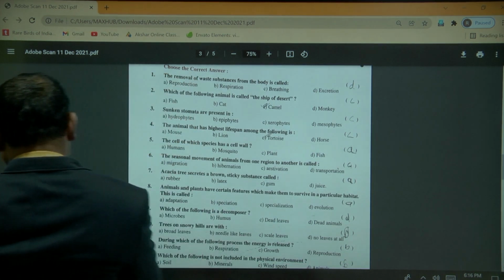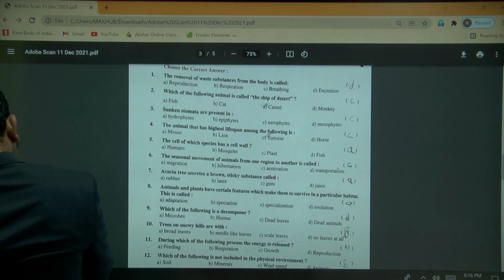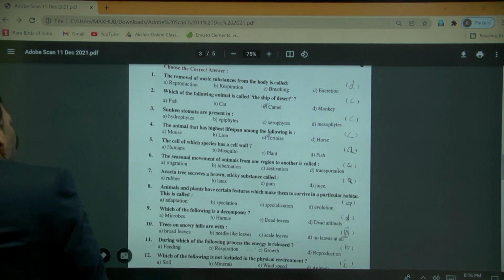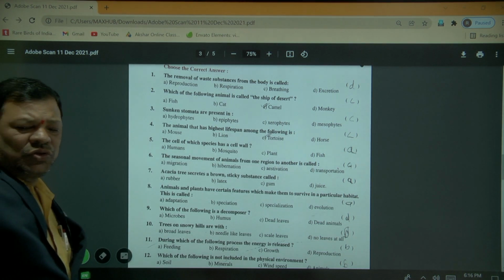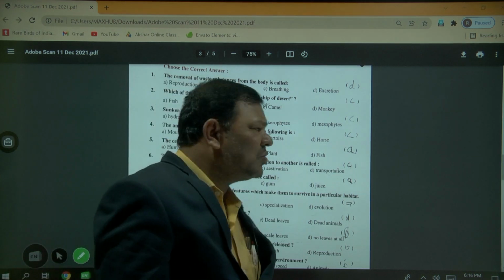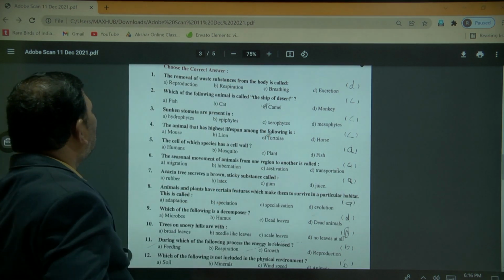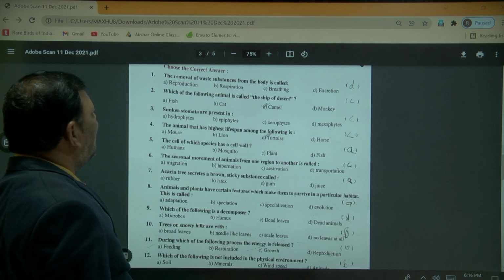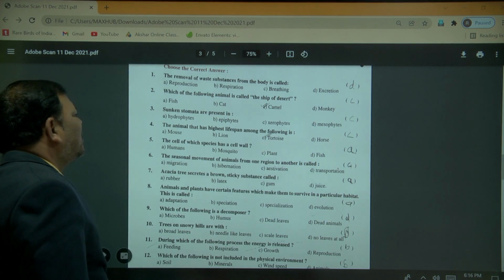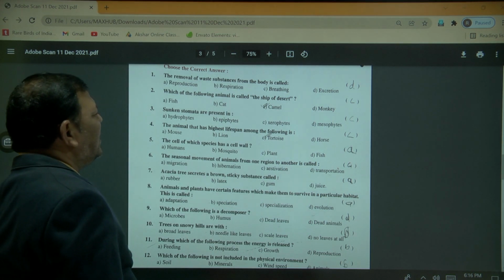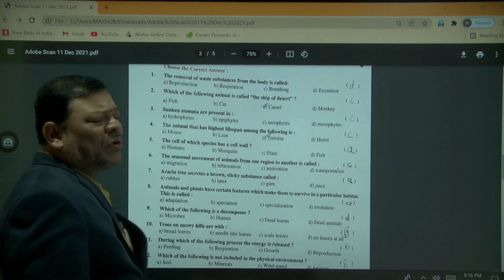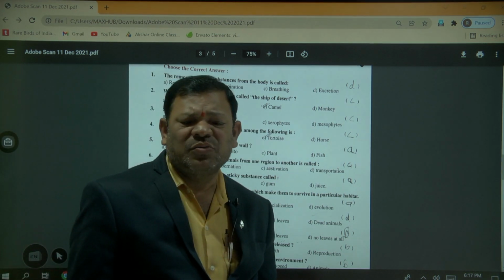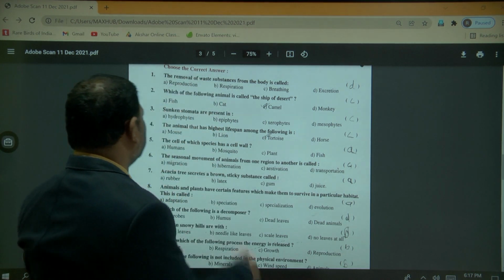Now we can read that question and answer. First question: the removal of the waste substance from the body is called reproduction, respiration, breathing, or excretion? Reproduction means the ability of the organism to produce a new organism, so that's not correct.